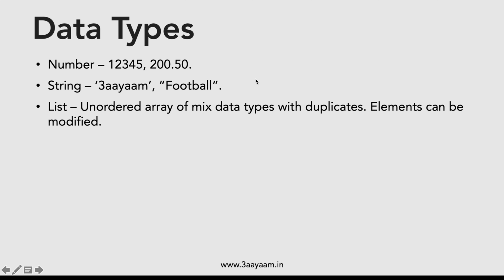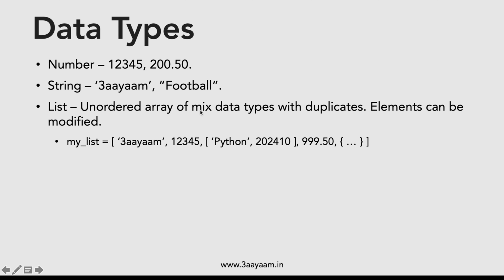Then there is the list. This is the third data type, which is an ordered array of mixed data types with duplicates, and elements can be modified in the list. We'll talk about individual data types in the coming videos, but this is how a list is. You can think of a list as an array, and these individual values are called elements. The first element is of type string.